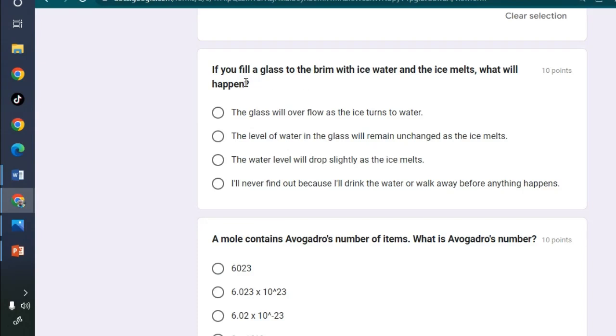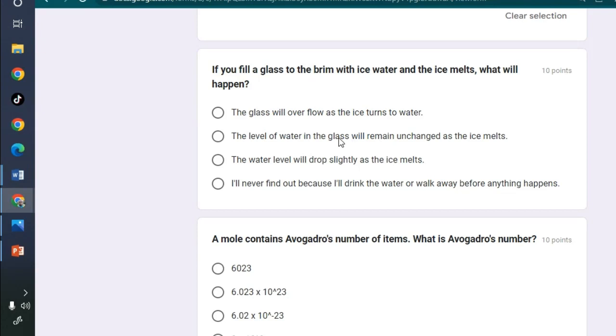So you are asked the first question, the glass will overflow as the ice turns to water. That's not true, because hiyo maji haiwezi kujaa alafu ianze kumwagika. So this is wrong. We look at the level of water in the glass will remain unchanged as the ice melts. That's not true, because water yenye iko kwa kikombe hawezi kutoshea tu pale juu, kulikuwa na spaces chini.